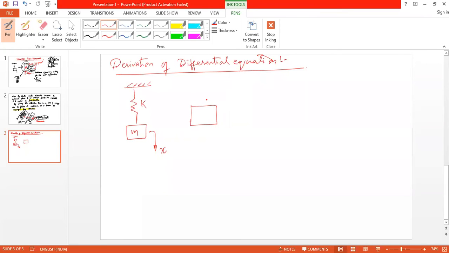What is a free body diagram? Sir, we should represent the forces. We will represent all the forces, sir, which are acting on the body. Okay, very fine. Okay, now assume that the mass is simply hanging with the help of a spring and there is no initial displacement, anything. Now, can you write the free body diagram for this?